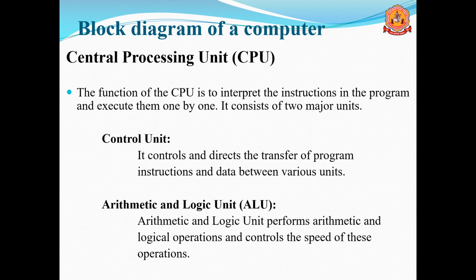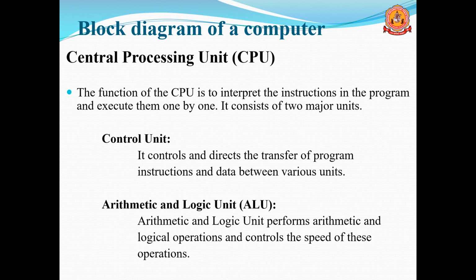The next one is the arithmetic and logic unit, ALU. The arithmetic and logic unit performs arithmetic and logical operations. All the operations of a computer system are done inside the ALU. You can't single out a particular operation; all operations are completed inside the arithmetic and logic unit.